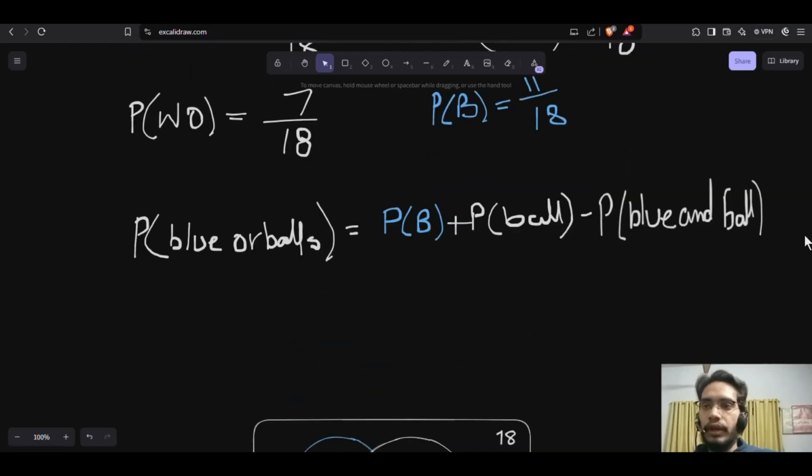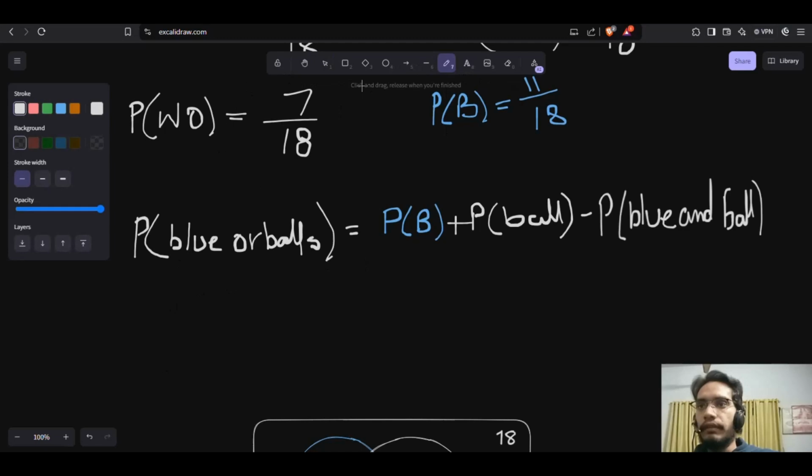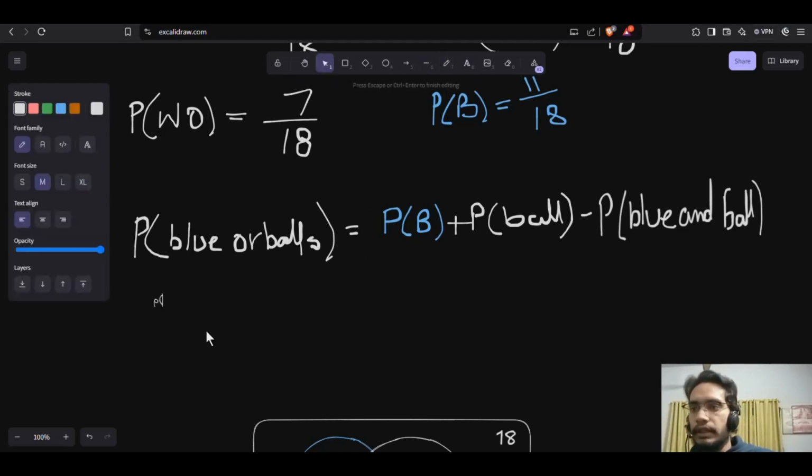In short, if I write all of these things in set theory, using union and intersection, it says that the probability of blue or balls is equal to the probability of the blue objects, plus the probability of balls, minus the probability of the intersection of blue and balls.